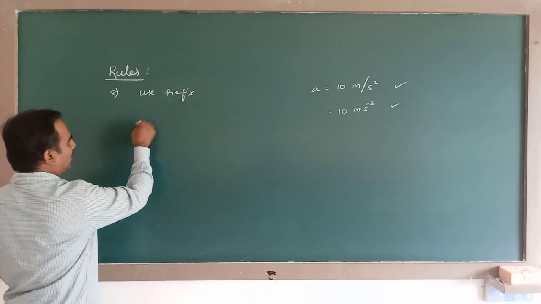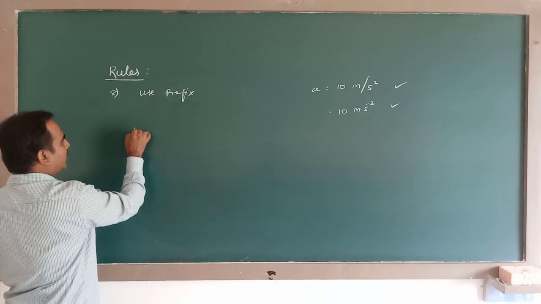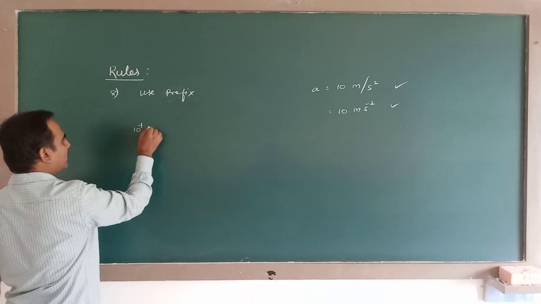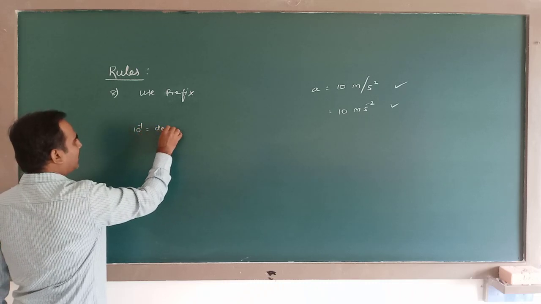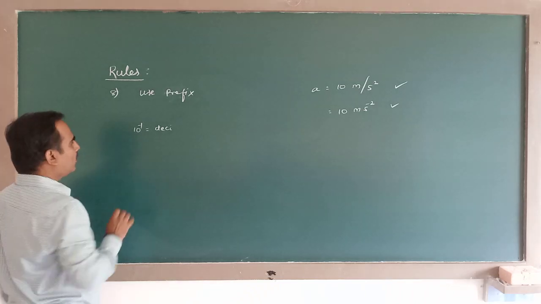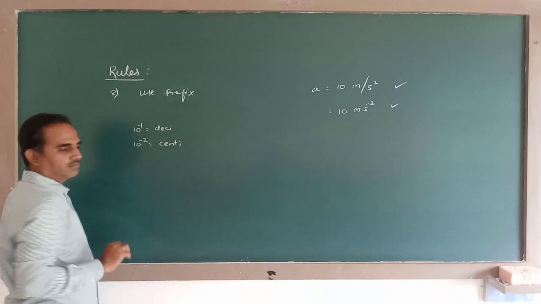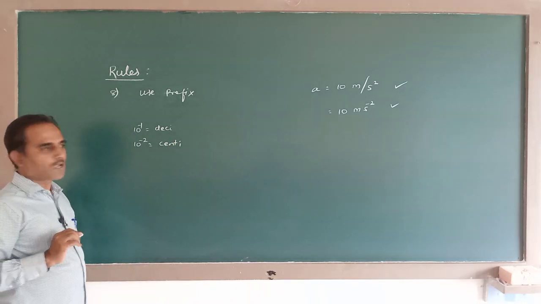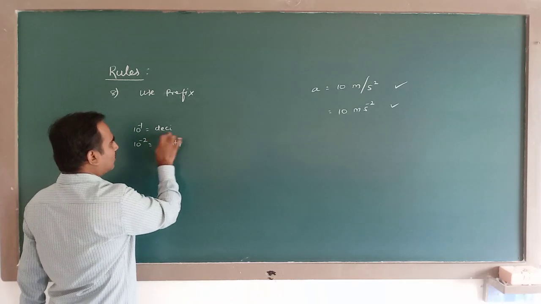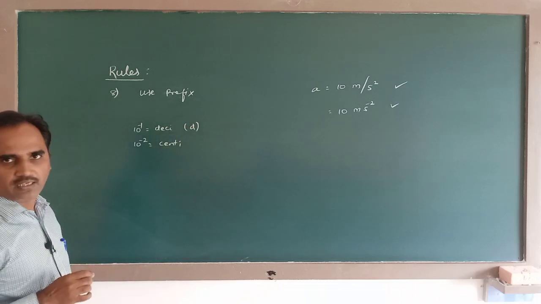Say for example, on the smaller side, the prefix for 10 to the power of minus 1 we write as deci. 10 to the power of minus 2, centi. So here, this deci, we write it as d symbolically.